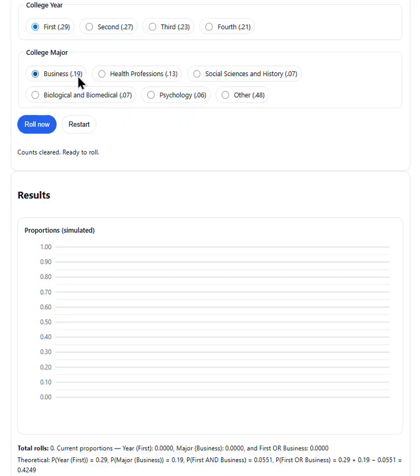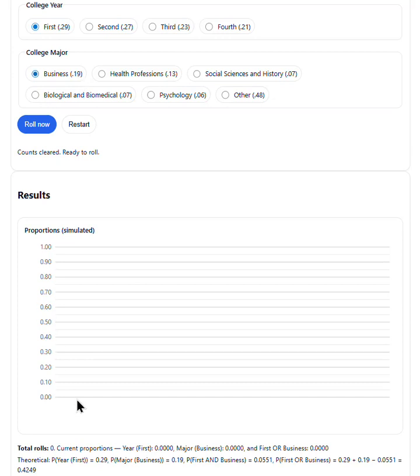And the reason why it will not give you the correct answer is because if you do that, you're including all first-year college students, some of which may be a business major, and you're adding to that all business majors, some of which may be first-year college students, which means that the first-year college students who are business majors get counted twice. And so we have to subtract out the fact that they got counted twice.